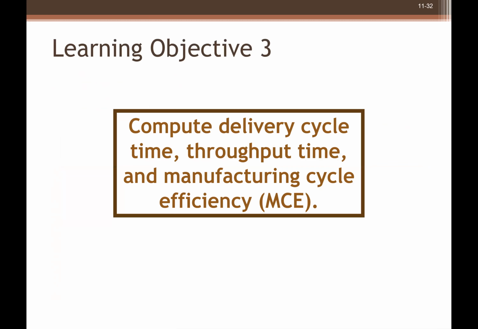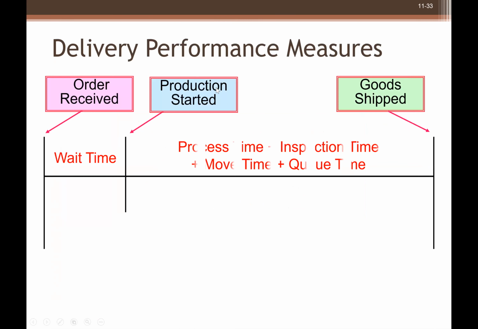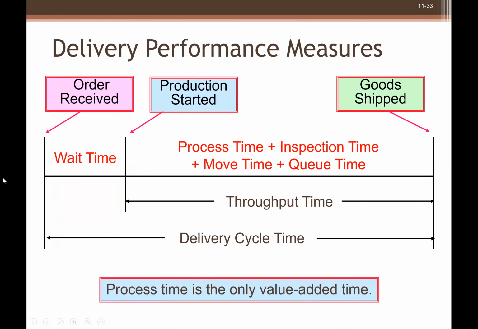Now, let's talk about the efficiency of the production department. So this is just, we talked about the efficiency of the managers. Now let's talk about the efficiency of the manufacturing department. So compute delivery cycle time, throughput time, and manufacturing cycle efficiency. Let's talk about these. What are these? So when the order is received, there is a wait time, right?